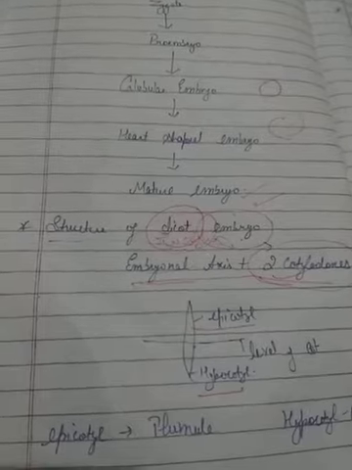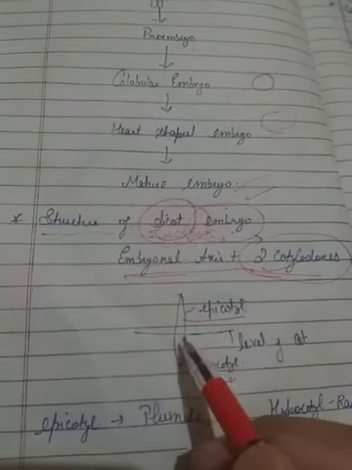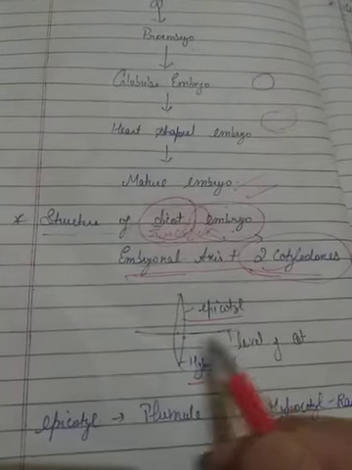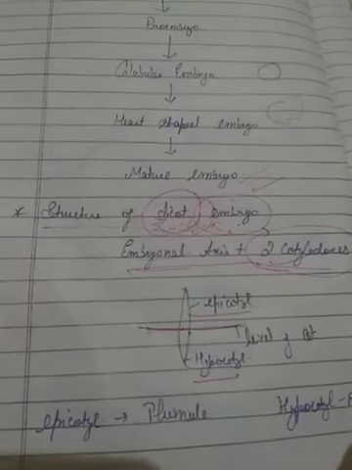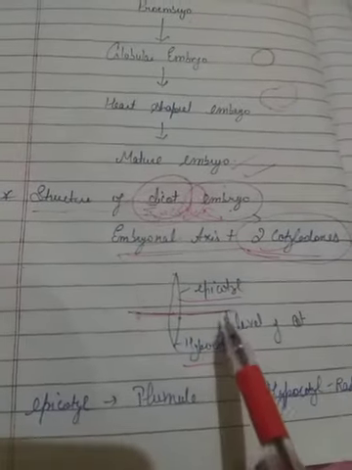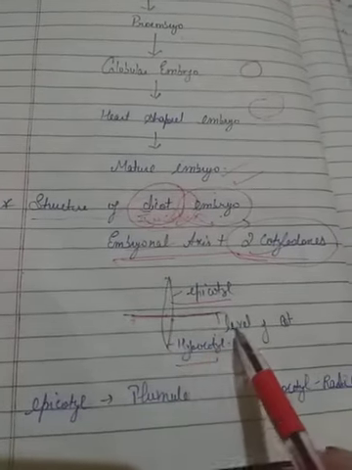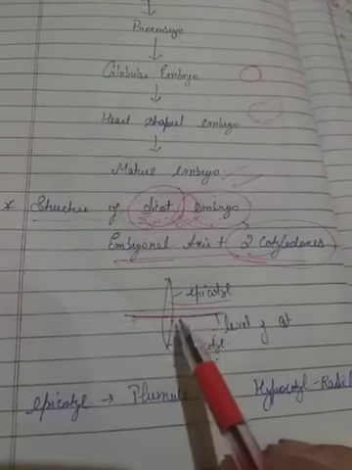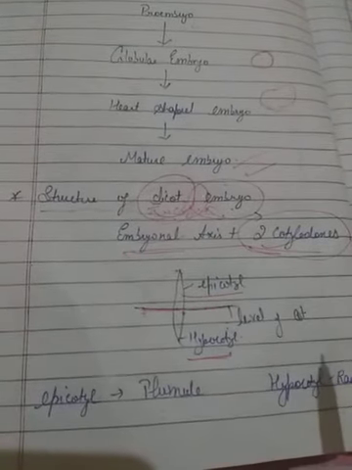See, the embryonal axis at the attachment of cotyledons is called the basal part. And the part of embryonal axis above the cotyledon is called epicotyl, and the part of embryonal axis below the cotyledon is called hypocotyl. Clear? The structure clearly indicates this.